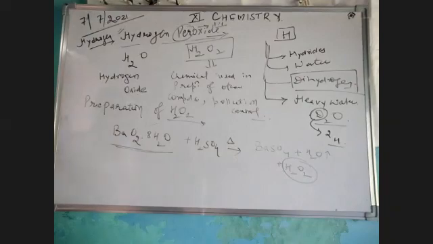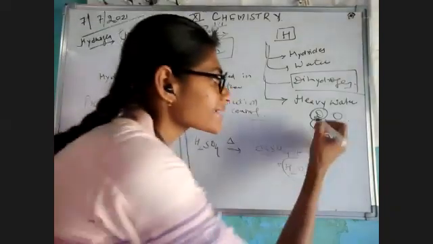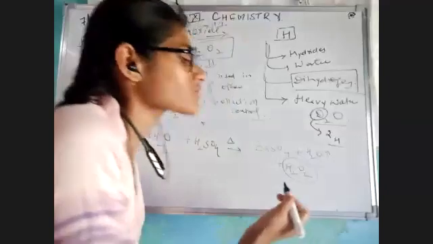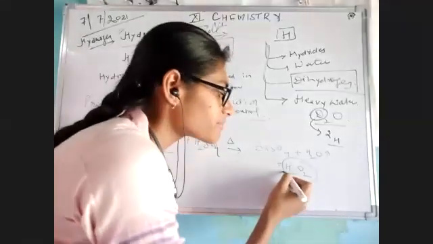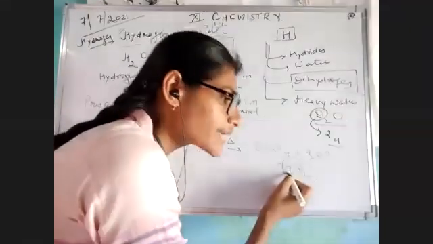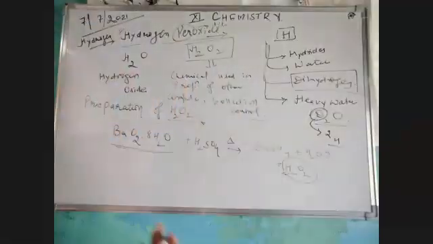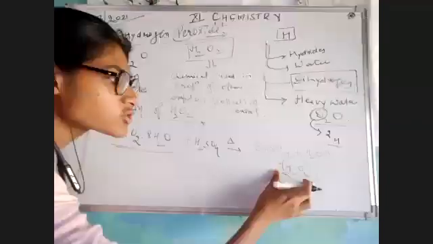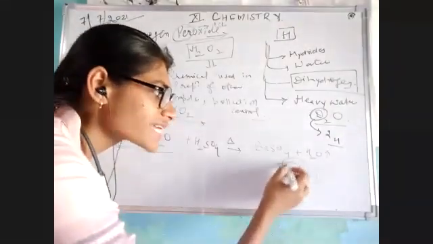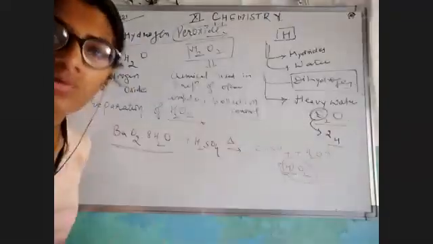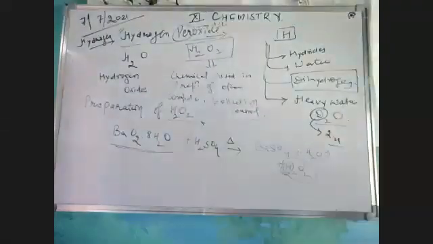Yes, one more point, children. I have just told you that heavy water contains deuterium oxide. That means hydrogen can be replaced with deuterium, the isotope of hydrogen. Same as it is, if I'm talking about H2O2, we can also change it to deuterium peroxide. Okay, just give me a second, please.